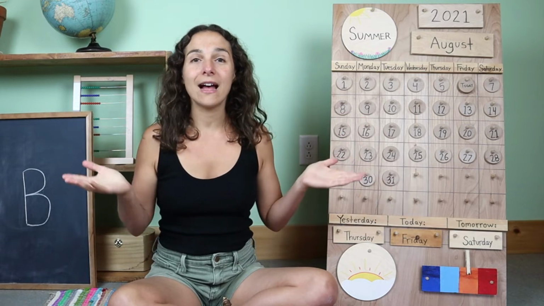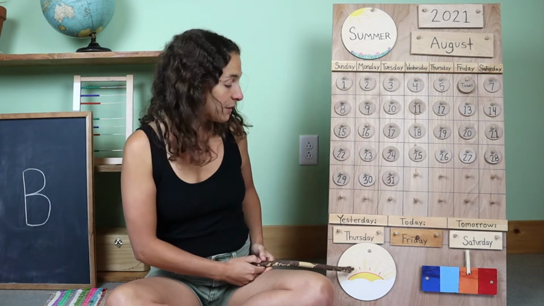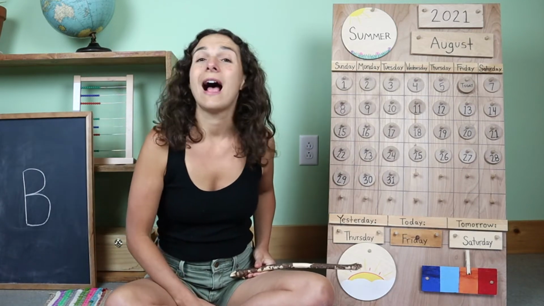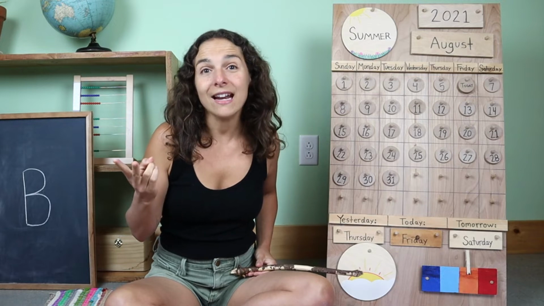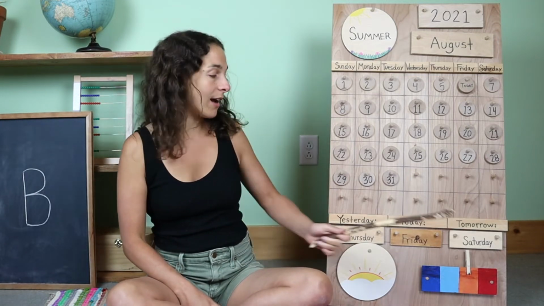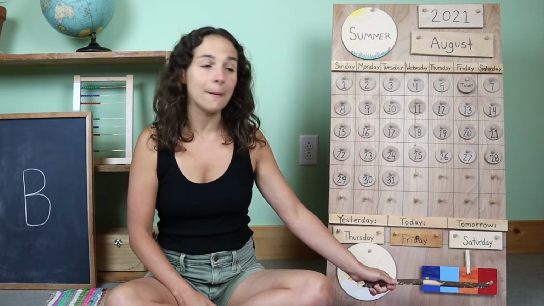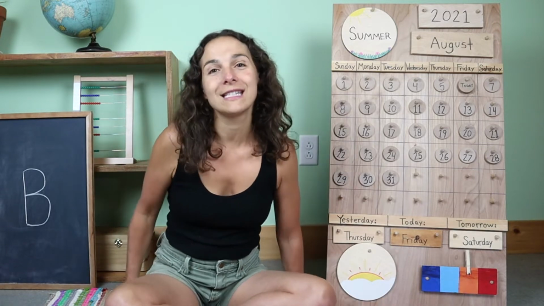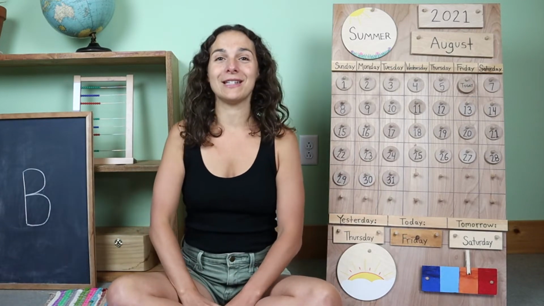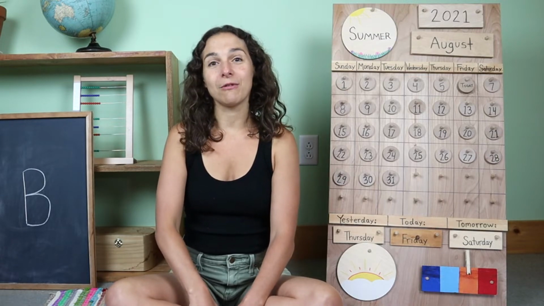I don't think that I have changed this picture all week because when I look outside today, I see the sunshine and clouds, but today it's mostly sunny with just a few clouds. And my temperature chart is on orange because it's warm today. Warm and mostly sunny. What about you, friends? What do you see outside of your window? Thanks for sharing the weather with me.